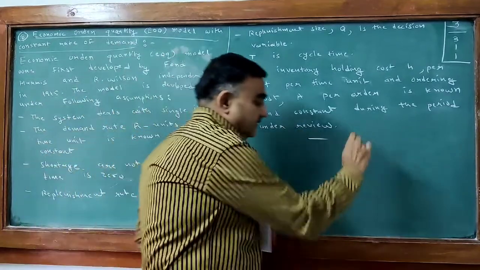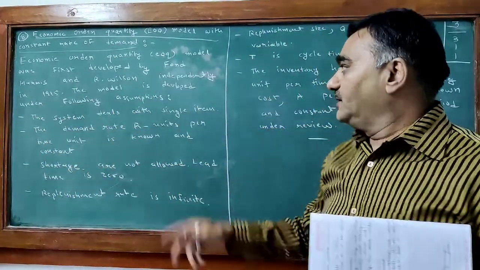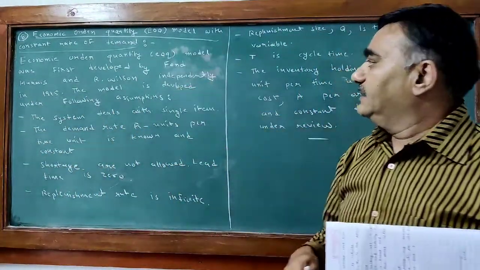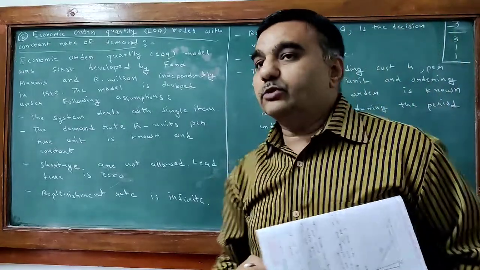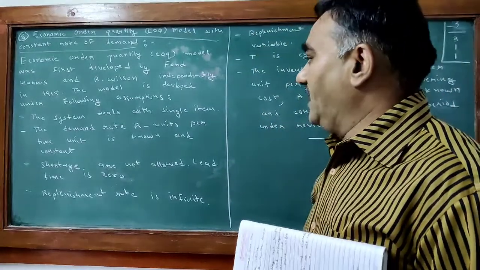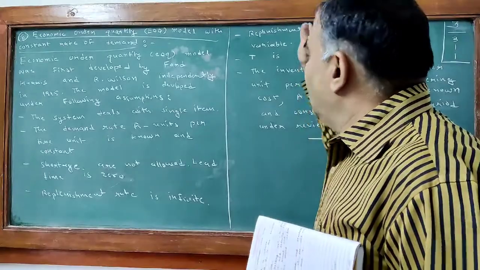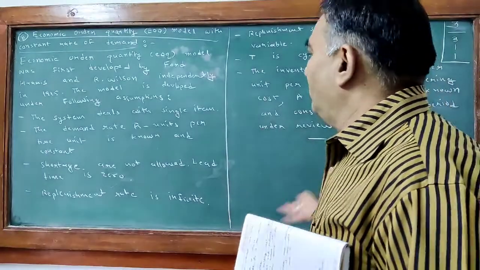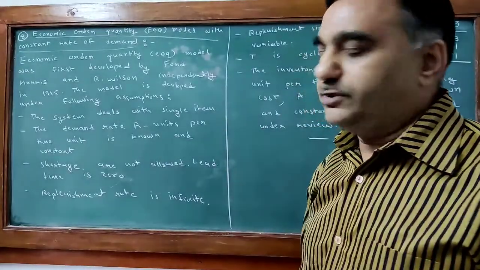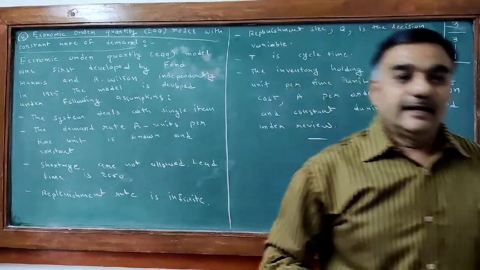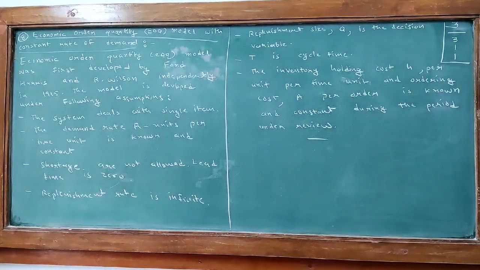So these are the assumptions made by both of these persons, Ford Harris and R. Wilson, and they made the model. Which type of model we will discuss after this one. So first have a look over this one and then we go further.